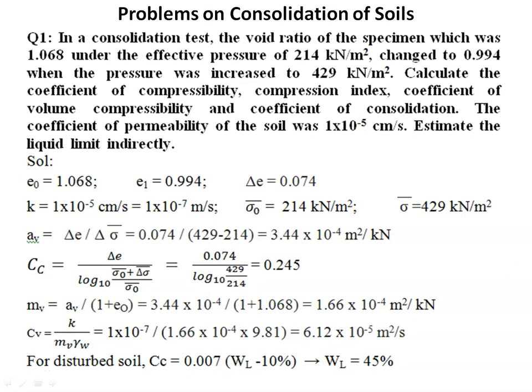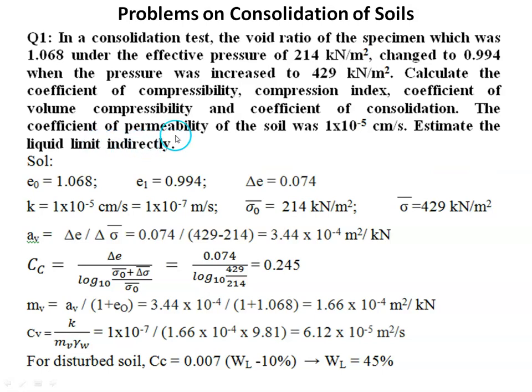Now let us see some problems on consolidation of soils. In a consolidation test, the void ratio of the specimen, which was 1.068 under the effective pressure of 214 kilonewton per meter square, changed to 0.994 when the pressure was increased to 429 kilonewton per meter square. Calculate the coefficient of compressibility, compression index, coefficient of volume compressibility and coefficient of consolidation. The coefficient of permeability of the soil was 1 into 10 to the power of minus 5 centimeter per second. Estimate the liquid limit indirectly.